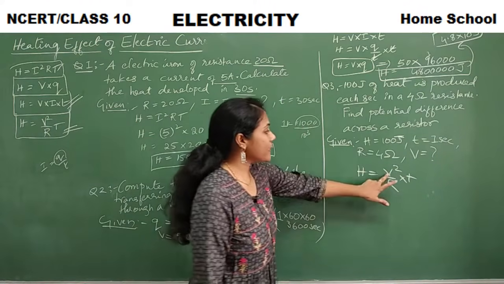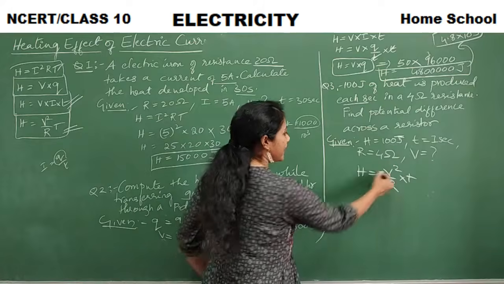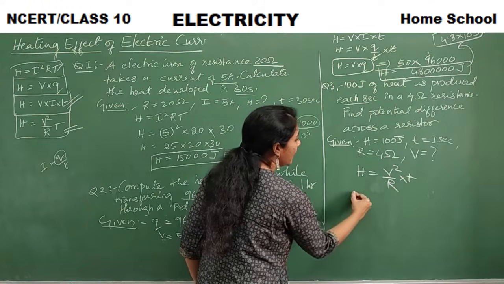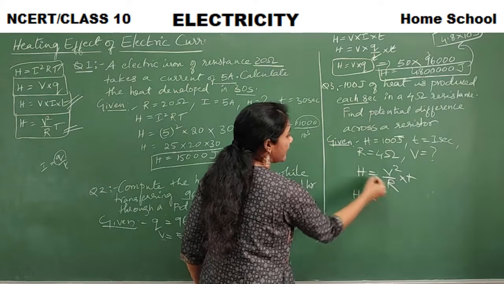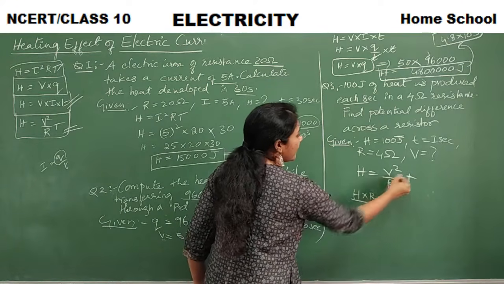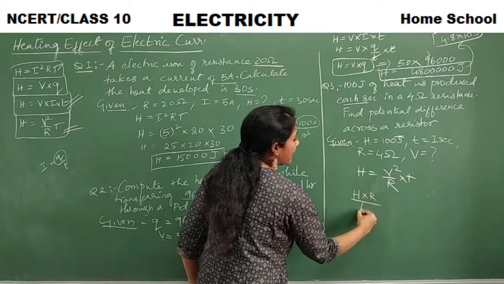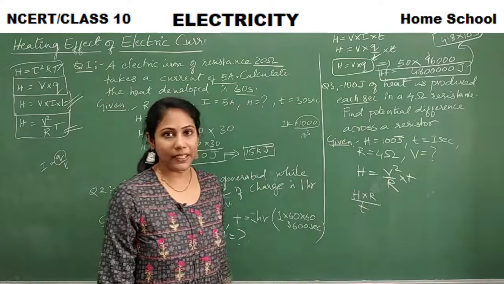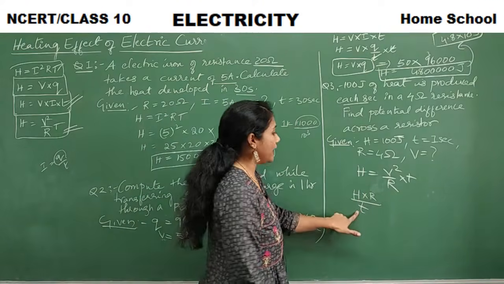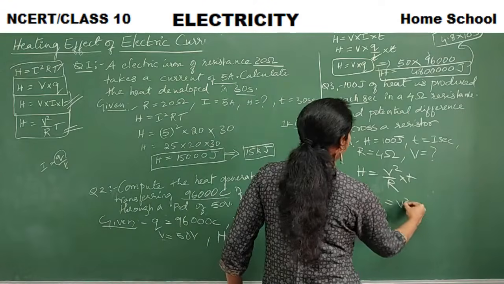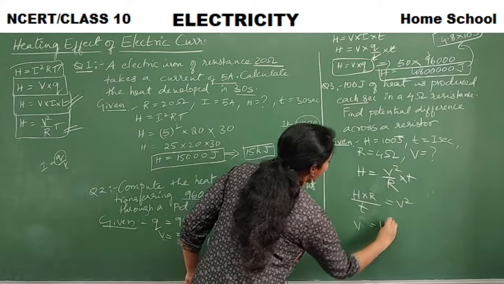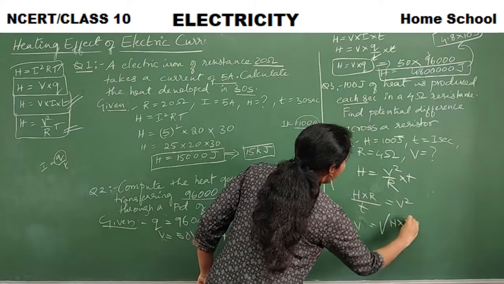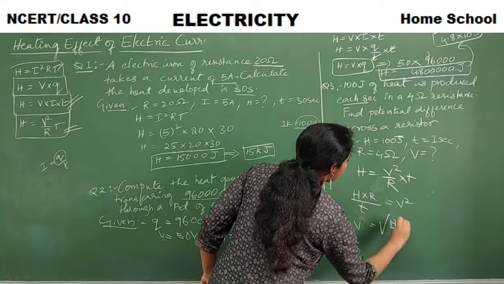Fine. So V square, V is what you have to calculate. So rearrange the formula. This R I will bring here, so it goes to the numerator, H into R. This T I will bring this side, so it becomes divided by T. So H into R divided by T is equal to V square. So V is equal to square root of H into R divided by T.